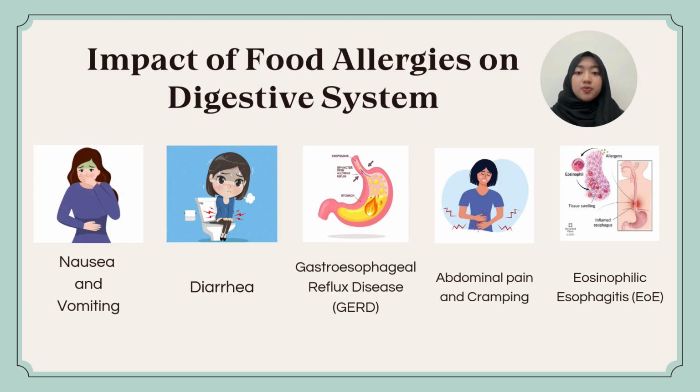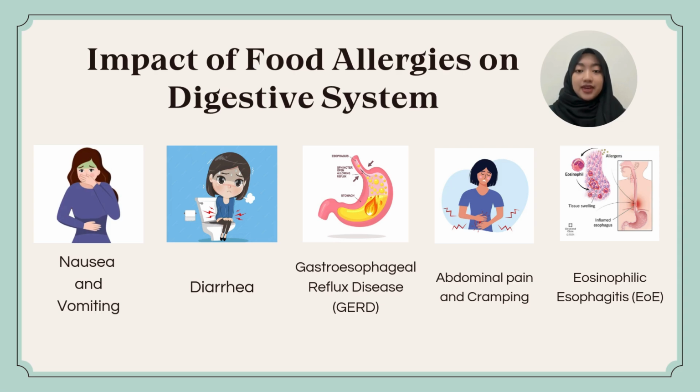Next, the immune response can cause the digestive system to speed up in response to the allergen, resulting in loose stools or diarrhea. Moreover, some allergic reactions trigger acid reflux, leading to heartburn or indigestion, which is aggravated by the allergy in the upper digestive system. Besides, the inflammation and irritation in the stomach and intestines can lead to abdominal pain and cramps.